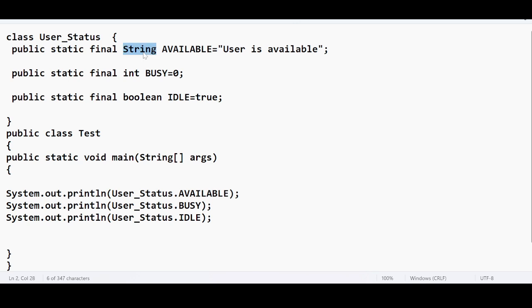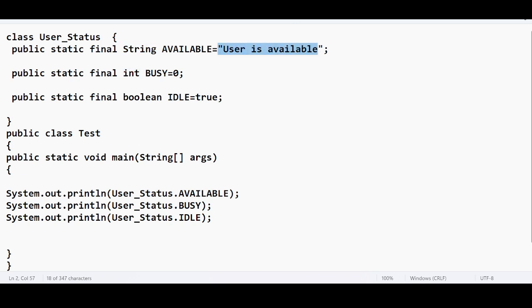Here the type is string, so the value is a string. Here the type is integer, so the data type is getting changed. It is not like you are going to have the same data type for all the constants. Yes or no? The data type will vary from one constant to another. In our example, all three are of string type, but in the future I may have an example where data types vary from one value to another.